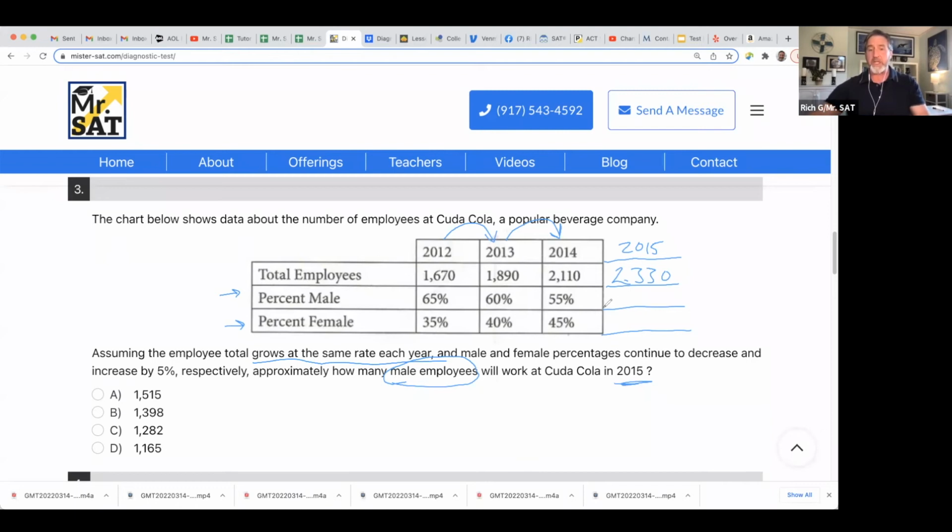It says how many male employees. And it keeps decreasing by 5%. So that means in 2015, I've only got 50% males. So what's 50% of 2330? Well, 50% is the same as a half, which is the same as dividing by 2 or the same as multiplying by 0.5, right? You got to know those basics. And that's 1165. That's how many males there would be in 2015.